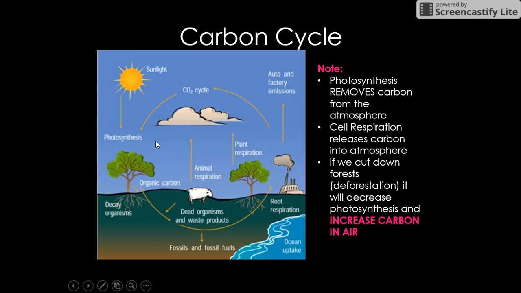So if we chop down a bunch of trees, there's going to be a lot of carbon in the atmosphere, which is bad. Cell respiration, we remember, releases carbon into the atmosphere. It's one of the things it kicks out. The mitochondria kicks out respiration back into the atmosphere. If we cut down forests, deforestation is what that is called, it will decrease photosynthesis. If you're decreasing photosynthesis, you are increasing carbon in the air. That is bad.